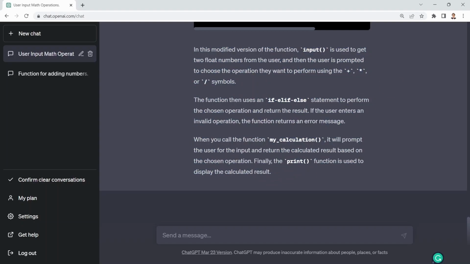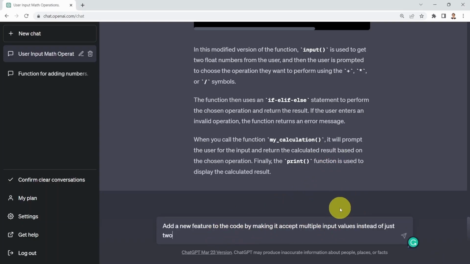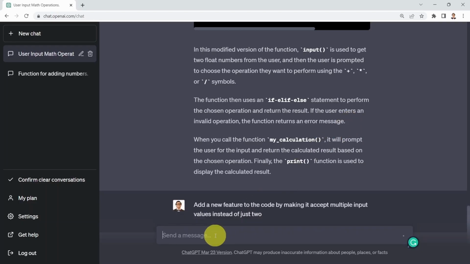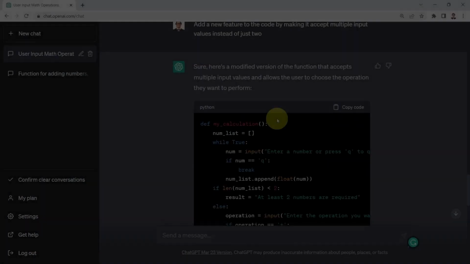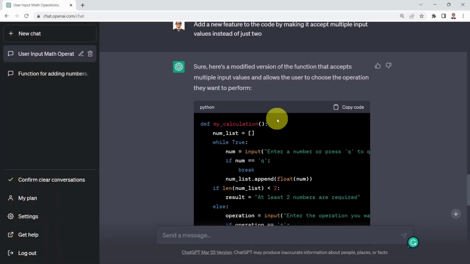Again, pretty incredible. And of course, as always, ChatGPT is explaining to you exactly what each step of that code performs. And what I could do next is add a new feature to the code by making it accept multiple inputs instead of just 2. Let me show you. Before, we had simply 2 inputs, which are x and y. Now I would like to allow the code to take more than 2 inputs. And here we go. ChatGPT generated a modified version of the function.